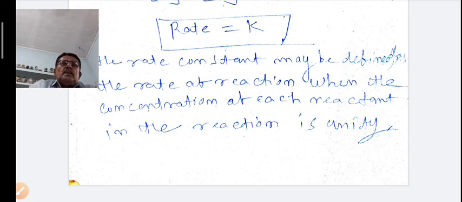That is the basic concept of the rate constant.